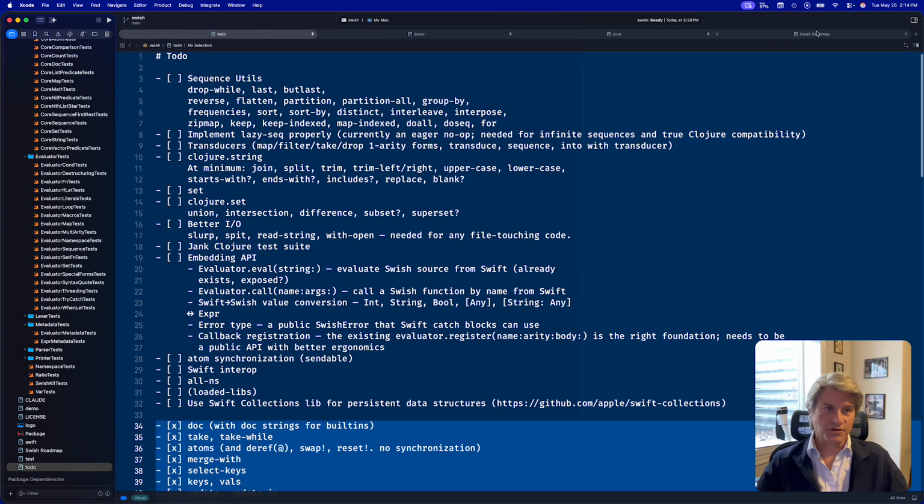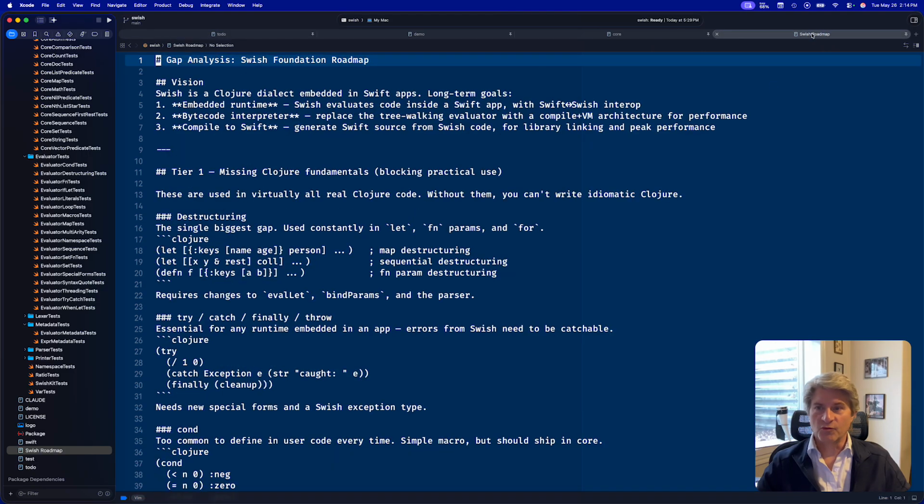Actually, let's switch over to when I was asking Claude what it would take to implement the Jank Clojure test suite, so we can see how close we are to implementing Clojure, and it came up with this roadmap. So here's our vision. Eventually, I want to have an embedded runtime, so you can embed Swish in your Swift app.